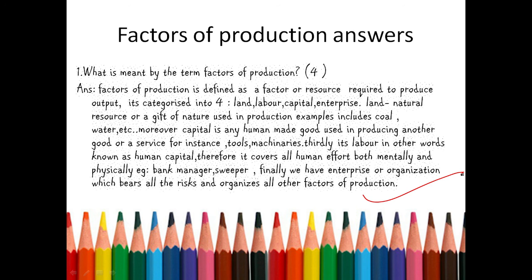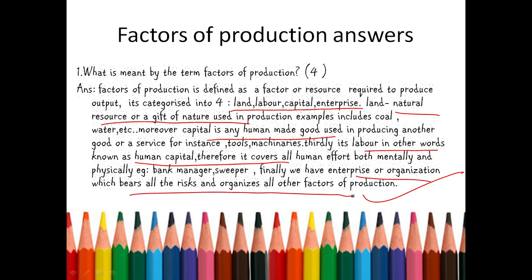Just read this or take a screenshot. The main keywords here are land, labor, capital, enterprise, and their definitions. Land is natural resources, capital is any human made good, labor in other words is human capital, and finally this is enterprise.